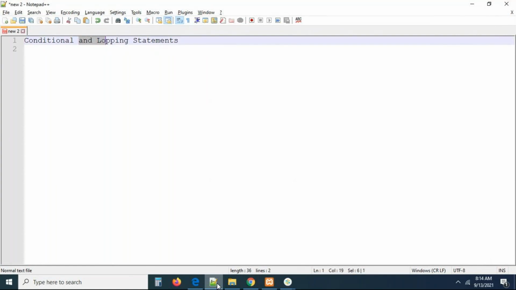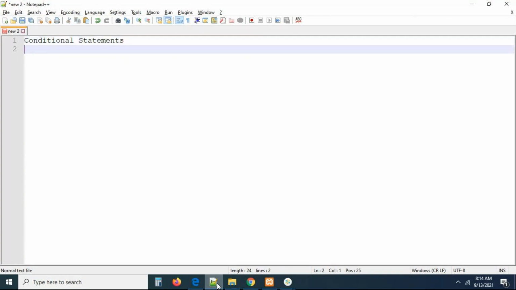Let us leave the looping statements for right now. But one thing I want to tell you, I told you already, I believe. Seriously, if we want to become a very good developer, we should be very good in conditional and looping statements. If you are able to understand conditional statements, looping statements are also very easy. Wherever you go, there is a condition. In looping statements, every loop also works depending upon a condition. If you know conditional statements, looping statements will also become very easy.